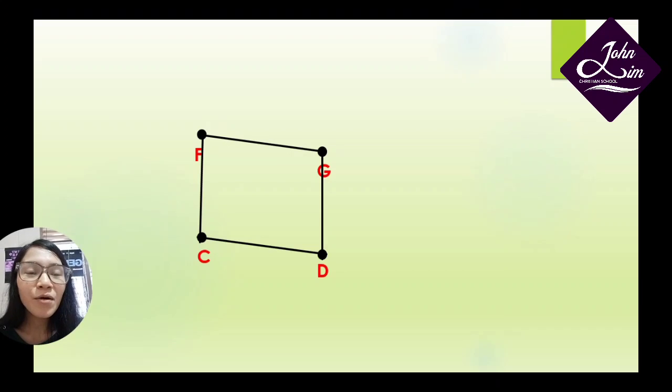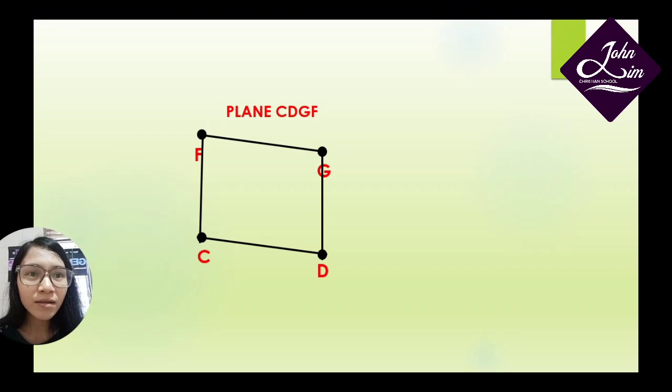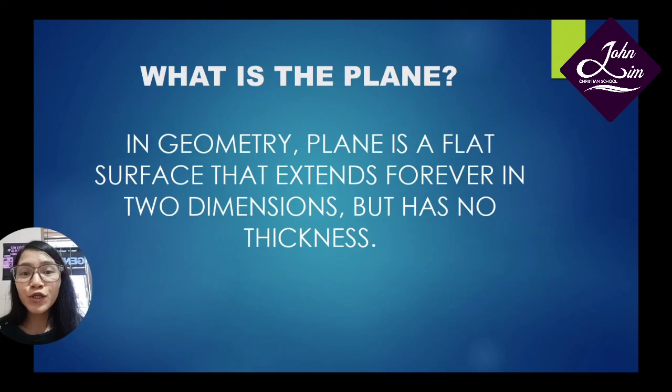Now we get another plane here. It is plane CDGF. So what is a plane? In geometry, a plane is a flat surface that extends forever in 2 dimensions but has no thickness.